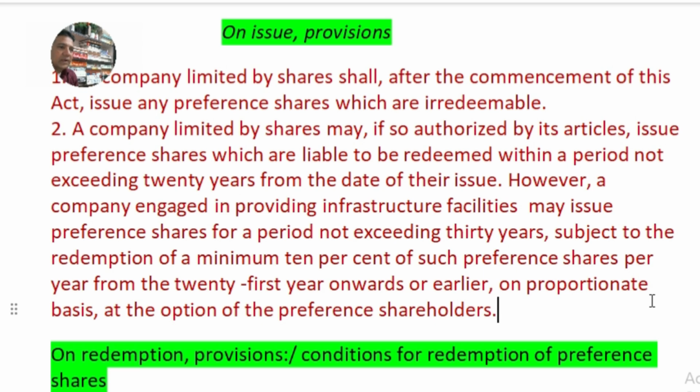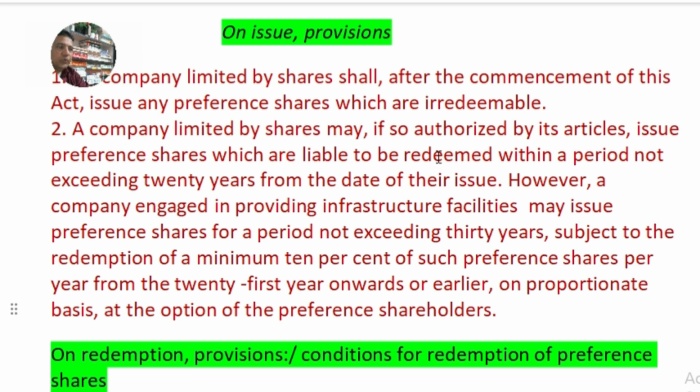So it is very clear that in the case of manufacturing companies, the redemption period is 20 years. Within these 20 years from the date of issue, the shares must be redeemed. And for companies other than manufacturing, especially those engaged in providing infrastructure facilities, they can redeem the preference shares within 30 years from the date of issue.